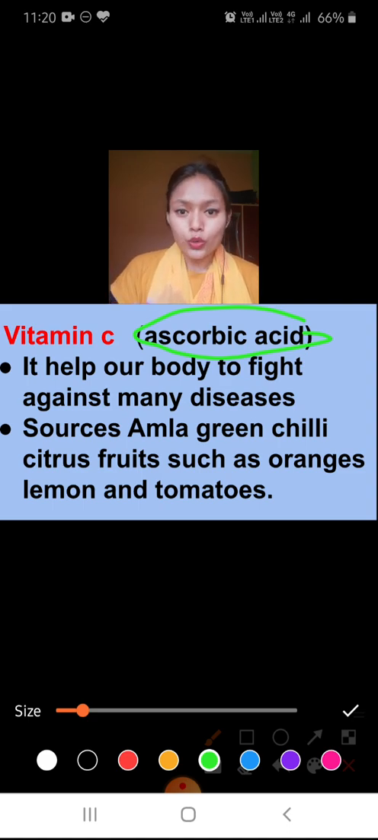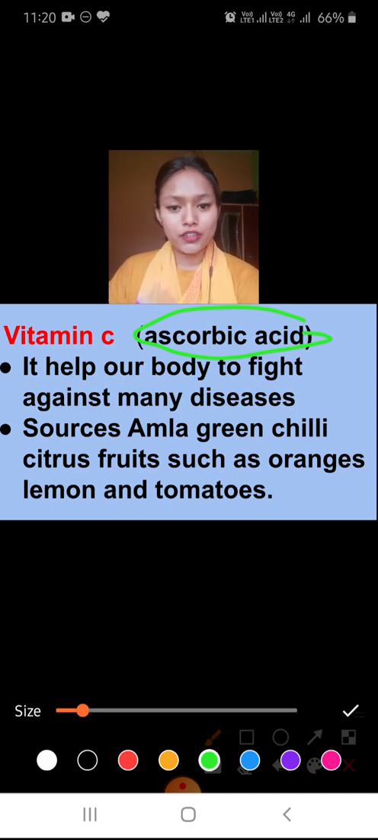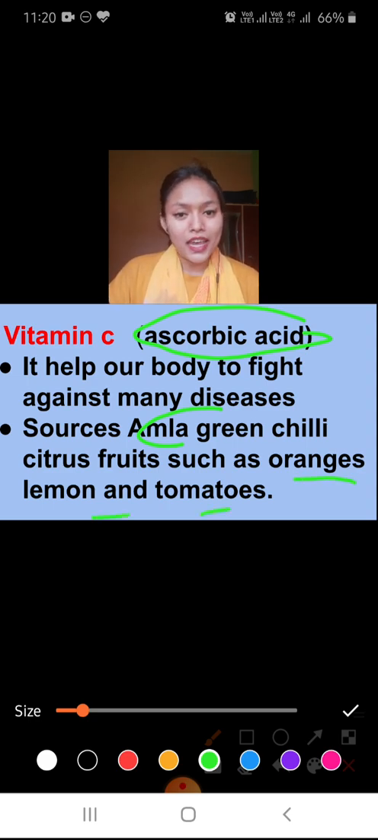Vitamin C is present in citrus fruits. As we know, amla, green chilies, all the citrus fruits like orange, lemon, tomatoes, all these contain vitamin C, that is ascorbic acid, and so they are very helpful to fight against disease, or they increase our immunity. So that's why we should take more and more vitamin C to protect ourselves from the coronavirus.